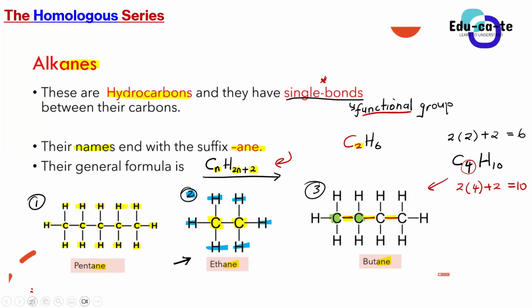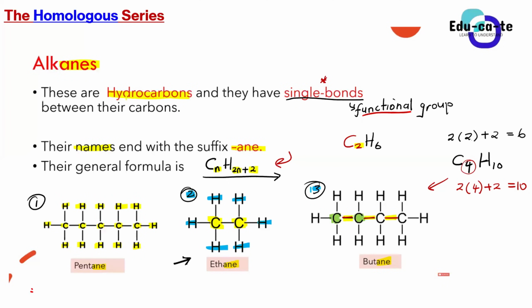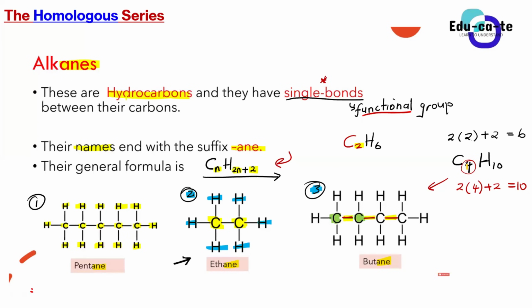If you want to confirm, guys, do you see compound number 3? Are you guys able to see compound number 3 here? Yes, sir. Okay, how many carbons does compound number 3 have? It has got 4 carbons. How many hydrogens does it have? Count them one by one. Don't use this method for now. Count them one by one. How many hydrogens can you see here? 10. We're having 10 hydrogens.